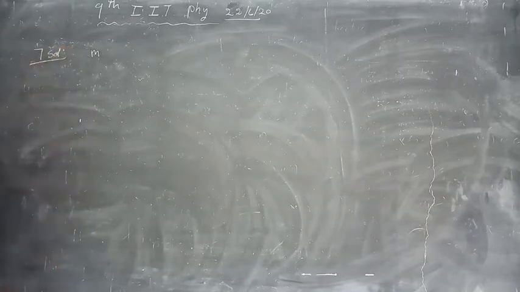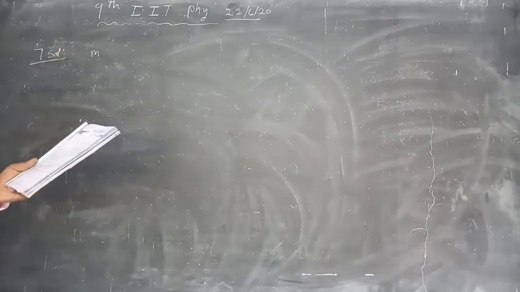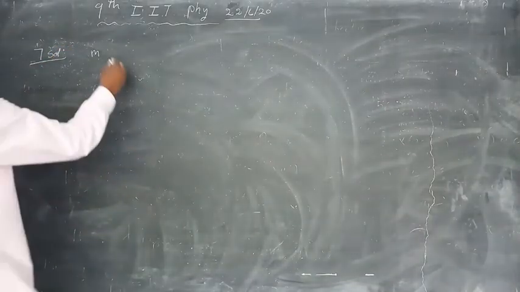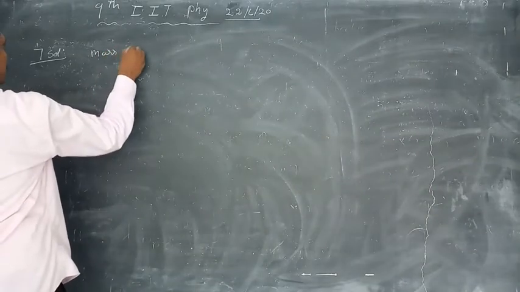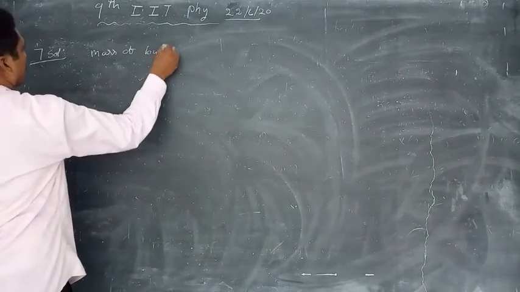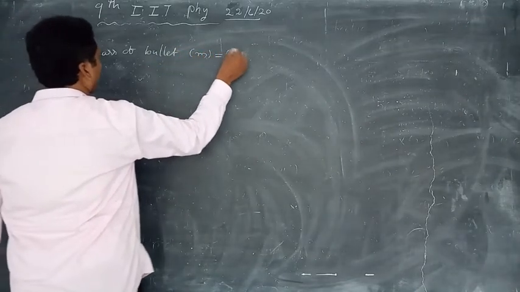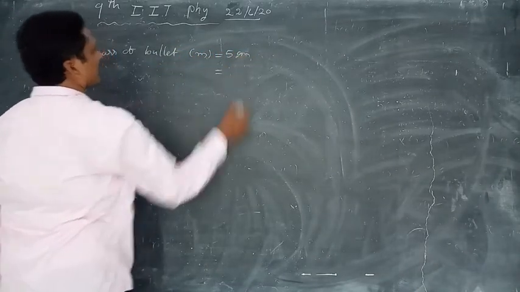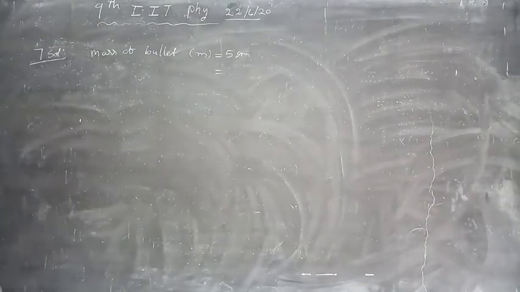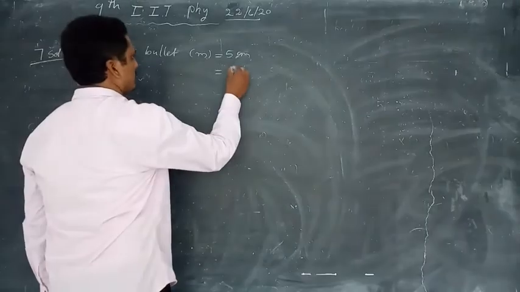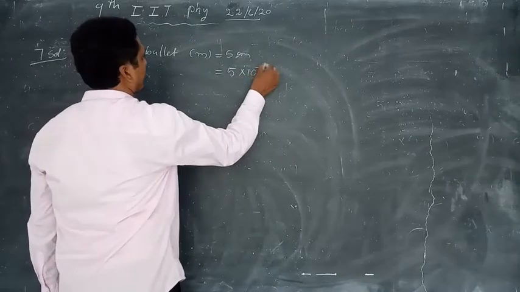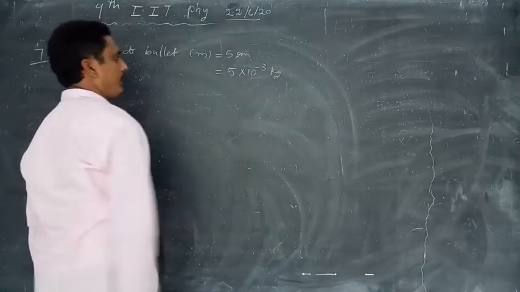Solution, bit number 7, page number 19. Mass of bullet, small m is equal to 5 grams. Convert into kg, 5 into 10 power minus 3 kg.